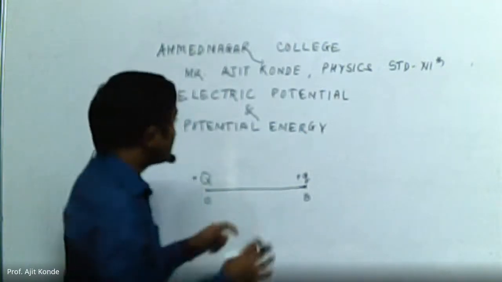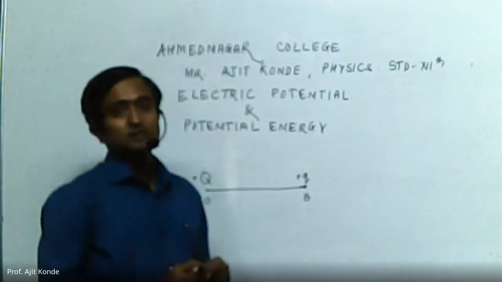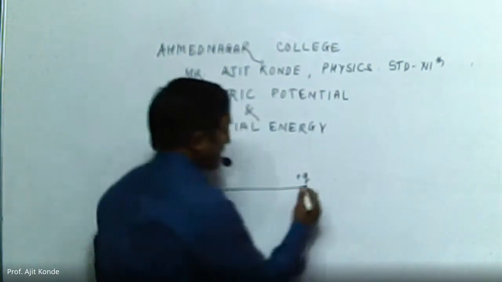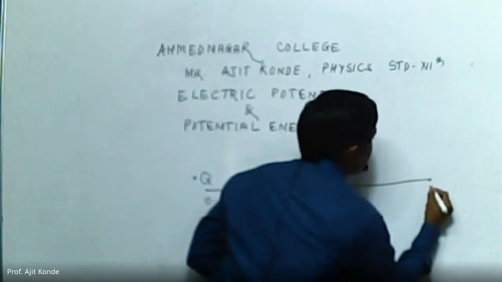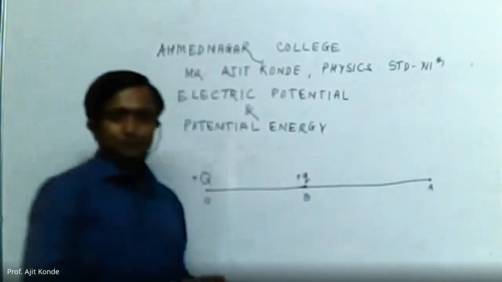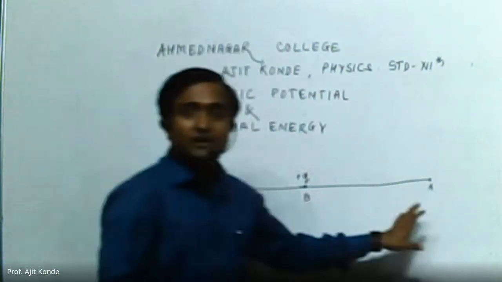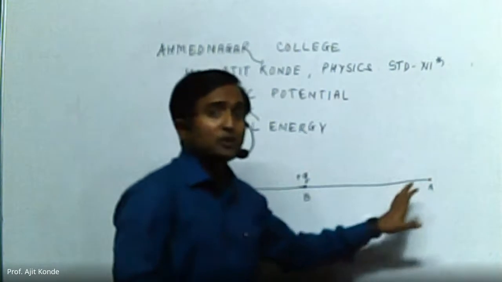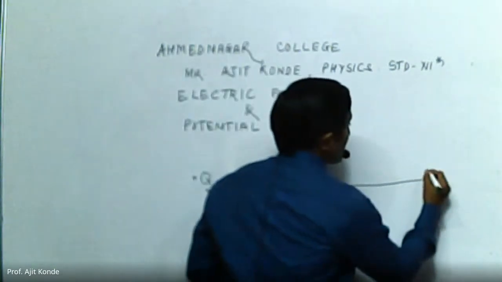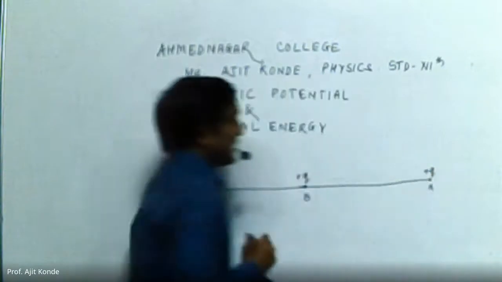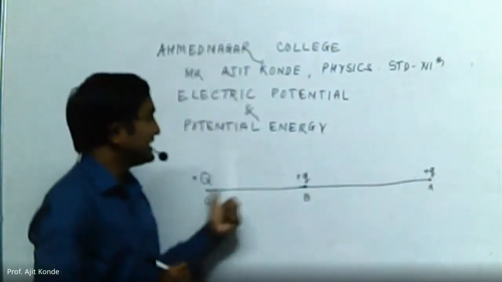To understand electric potential energy, we use the concept of infinity potential. The point A is at infinity. At infinity, the electric potential is zero. At point A, the distance is nearly infinity.